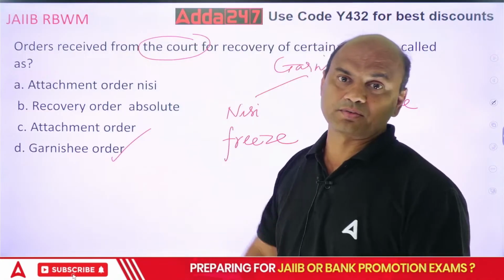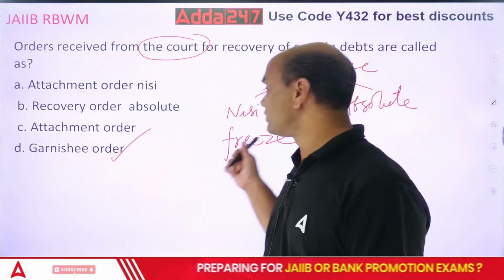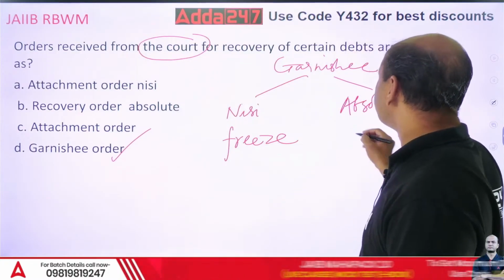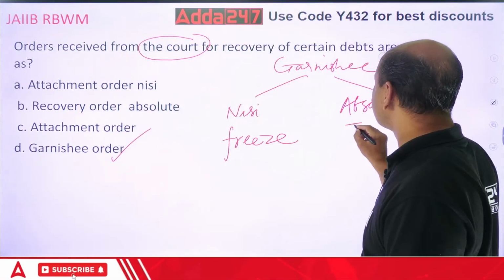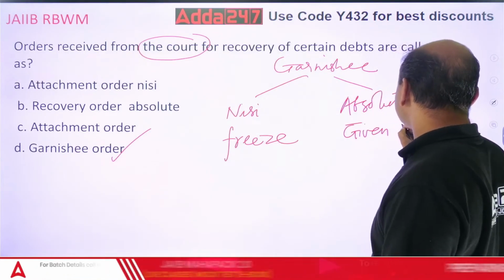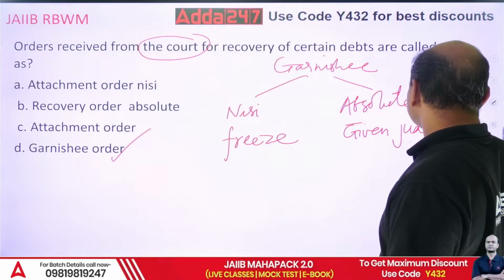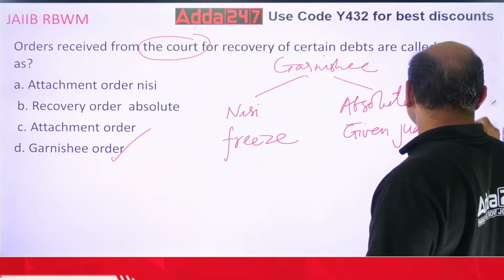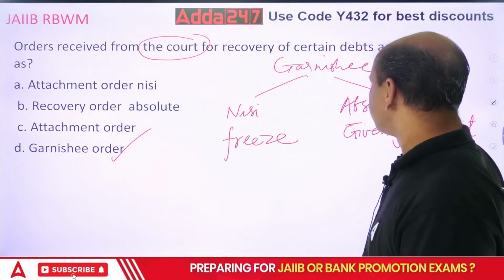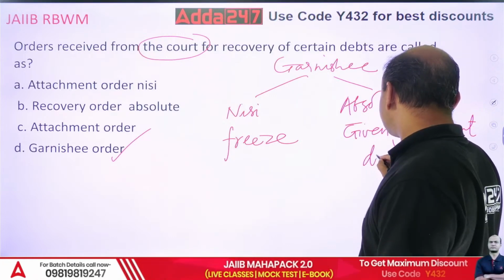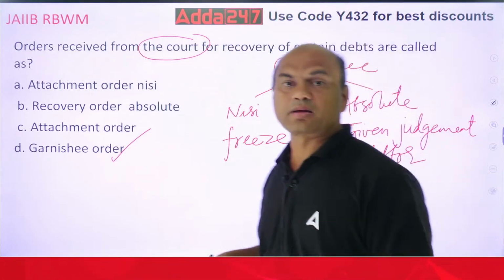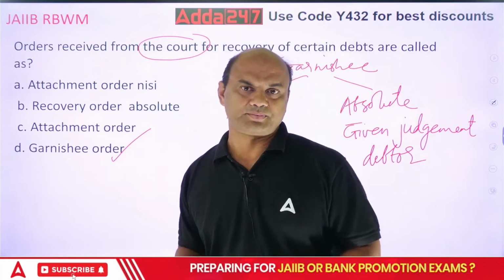So freeze that account. And whenever you get the absolute, it tells you the money should be given to the judgment creditor.